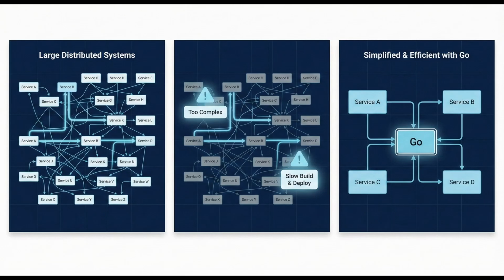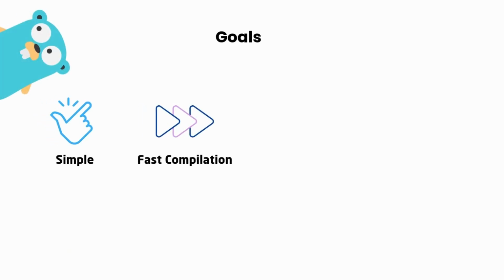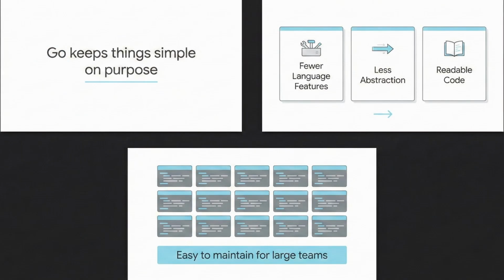Google was building massive distributed systems, thousands of services, heavy concurrency, network intensive loads. Existing languages were either too complex or too slow to compile and deploy. So Google designed Go with very specific goals: simple language, fast compilation, built-in concurrency, low memory footprint, and easy deployment. Golang keeps things simple on purpose with fewer language features, less abstraction, and more readable code, especially when large teams work together.